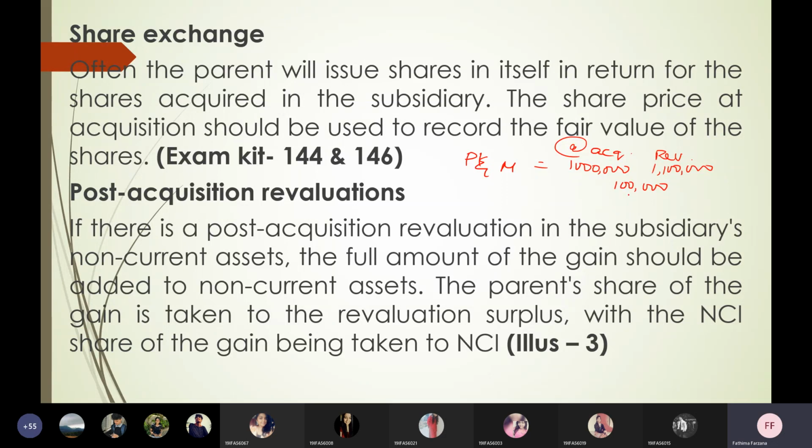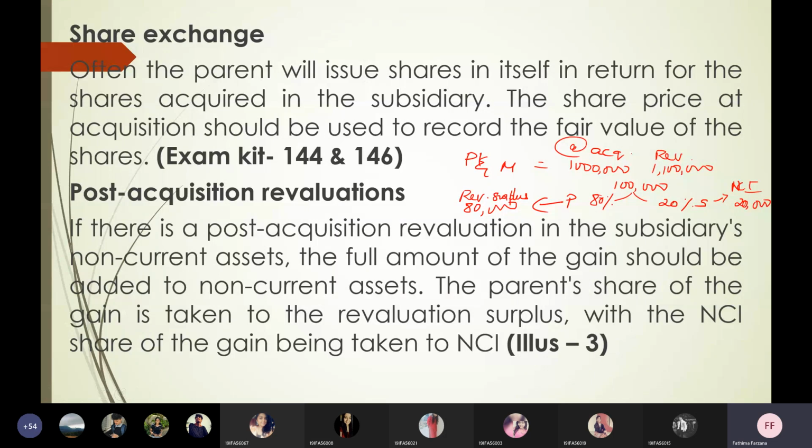Let us assume in this revaluation surplus, 80% is the parent share and 20% is the subsidiary share. So this 80%, that is 80,000, will be taken to revaluation surplus, and this 20%, that is 20,000, will be taken to non-controlling interest as profit. Could you understand this explanation?